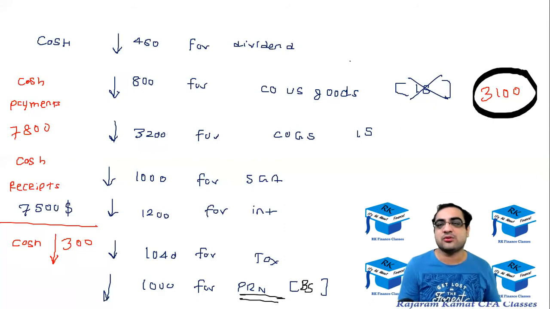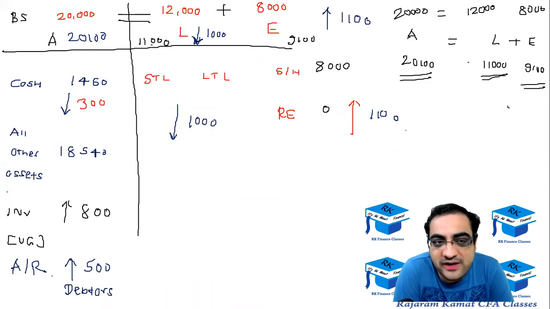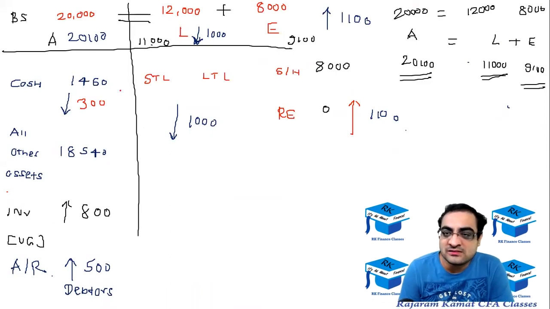Okay, so now let me go back to the balance sheet and let me change the balance sheet now. So cash will not be going down by 1,200. Cash will be going down by 300. All right.